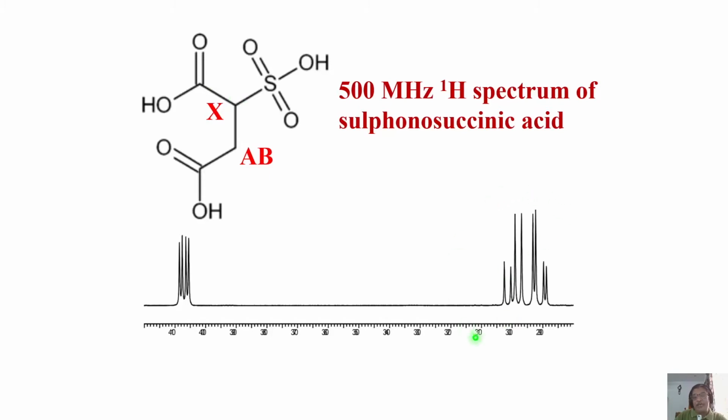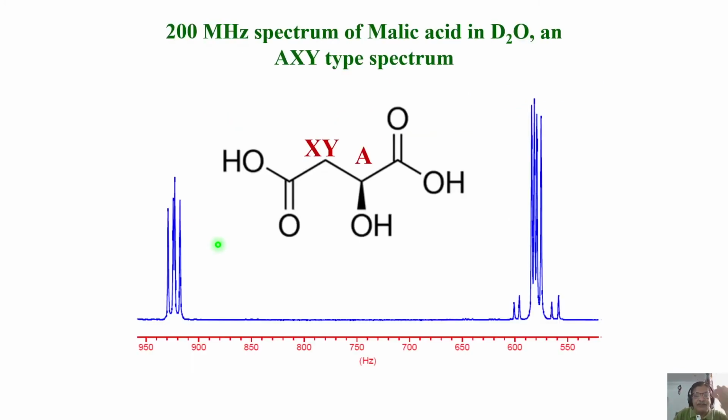As I told you, the AB part has 2 AB subspectra and the X part has 6 lines, 2 are not visible. So you get 4 lines. This is the example of an ABX. Of course, you can call it ABX or AXY also. Some people call it AXY. Doesn't matter. This is strongly coupled and this is weakly coupled. It is analogous to ABX depending upon how you look at it. We look at this one. This is the AB part or XY part, and this is the strongly coupled X part. Okay.